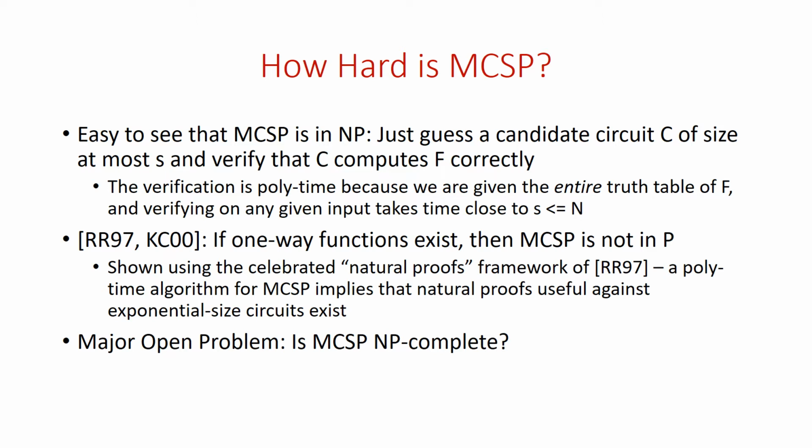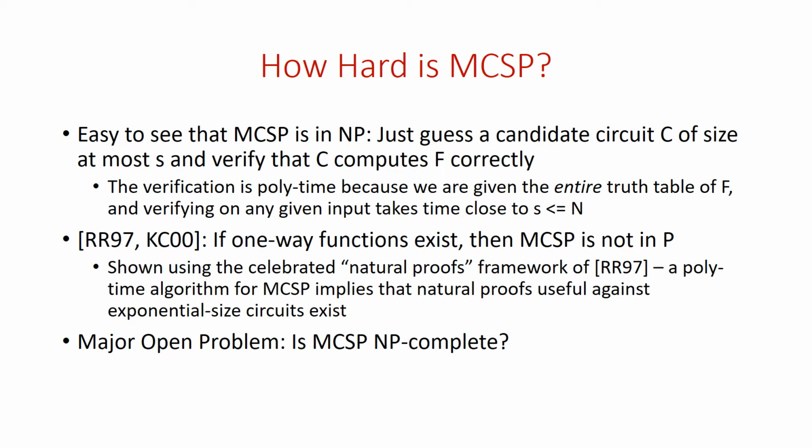So it's capital N bits, there's capital N possible inputs of size little n, and verifying on any given input of size little n takes time close to s. You need to compute the circuit C on that input and check whether the corresponding bit in the truth table is set right. And you need to do this for each of the capital N bits. So the total time for verification is N times some polynomial in little s. And since little s is at most capital N, that's polynomial in capital N.